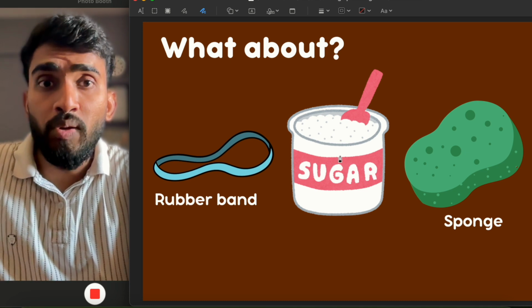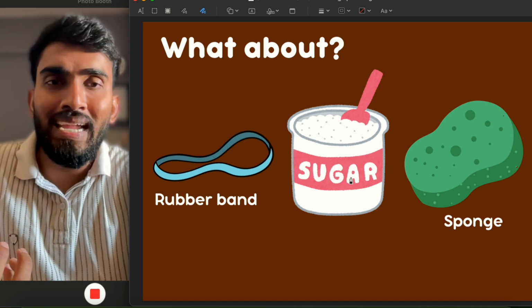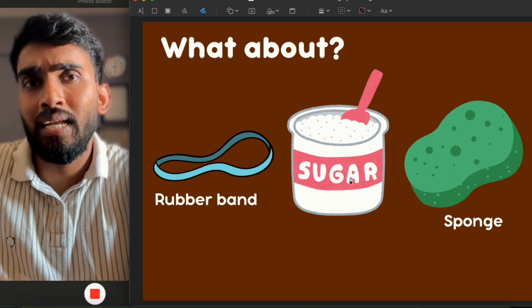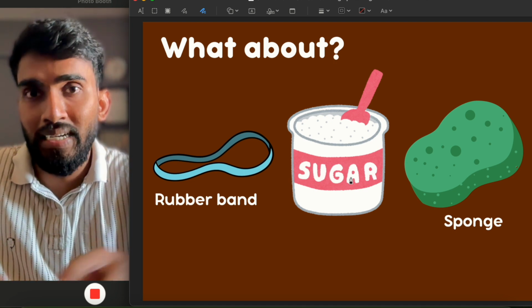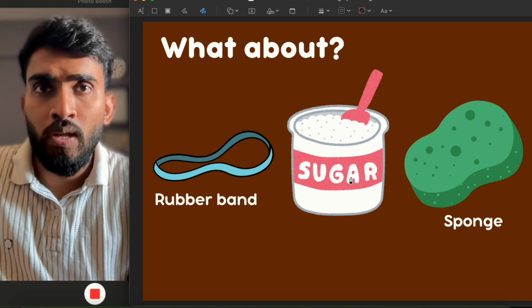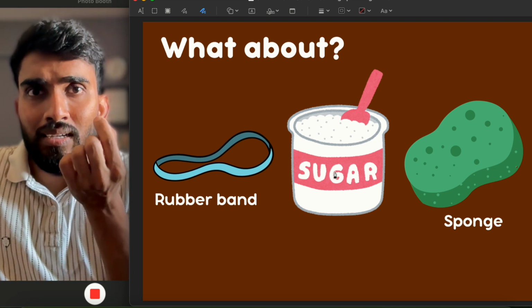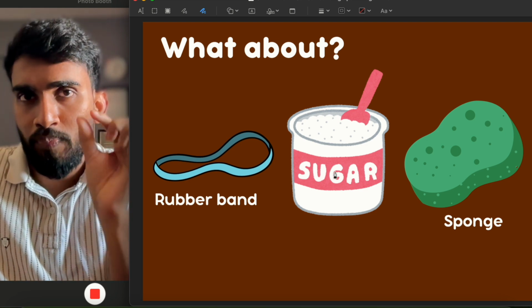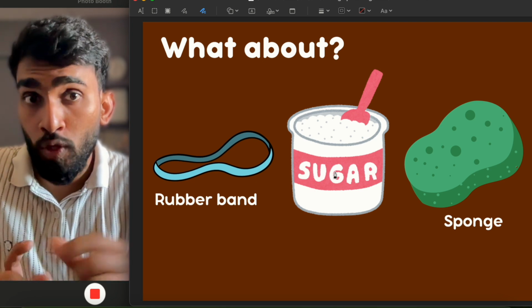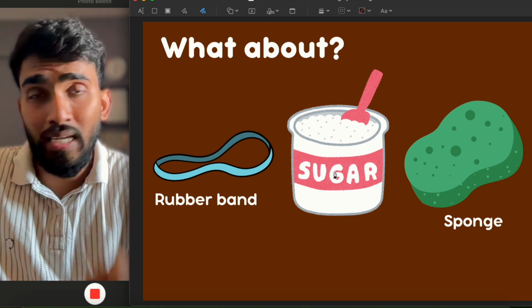Sugar. When you transfer some sugar from a bowl to a dish to a glass, it changes the shape. It takes the shape of the vessel. But when you see each particle of sugar crystals, that sugar crystal has a fixed shape. So sugar is also a solid.